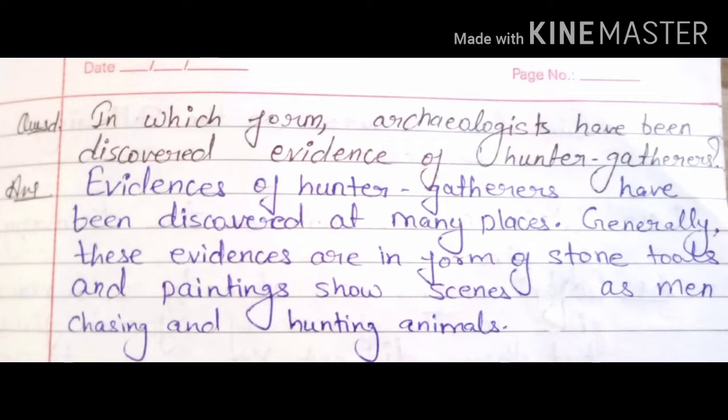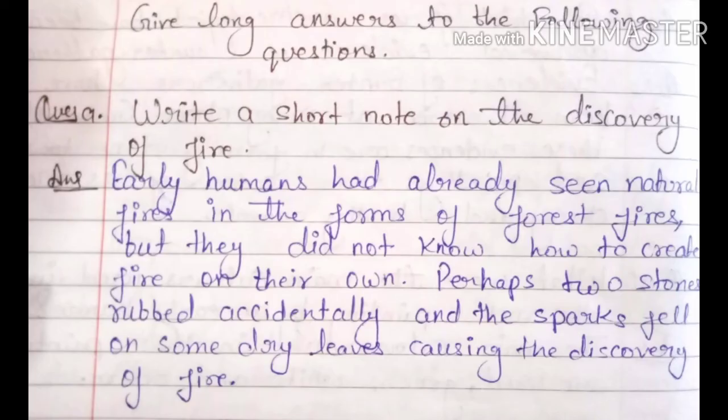Now, our next homework question was, write a short note on the discovery of fire. If you read the chapter, hope you will get the answer also. And the answer is, early humans had already seen natural fires in the form of forest fires, but they did not know how to create fire on their own. Perhaps two stones rubbed accidentally and the sparks fell on some dry leaves, and this caused the discovery of fire.